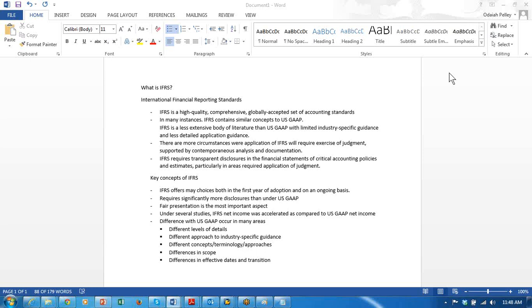IFRS means International Financial Reporting Standards. IFRS is a high quality, comprehensive, globally accepted set of accounting standards. In many instances, IFRS contains similar concepts to US GAAP, and we are going to produce all these financial statements to be submitted to the statutory and legal authorities.